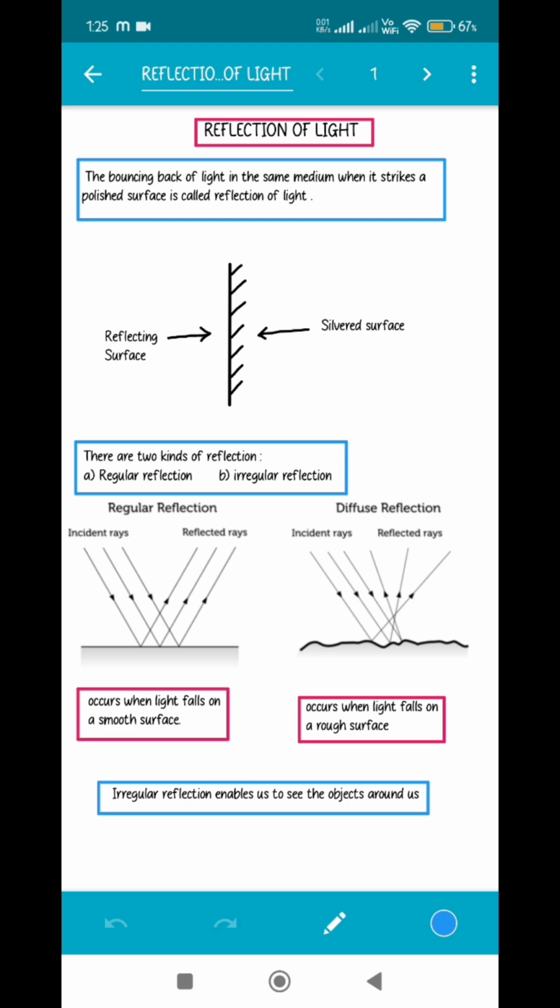A very interesting thing is that we are able to see the objects around us because of diffuse reflection. If diffuse reflection did not occur, we could only see the object where the light is falling. We couldn't see the nearby objects. So diffuse reflection plays a major role in our day-to-day life.